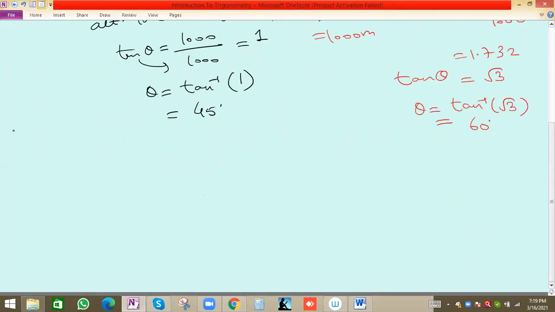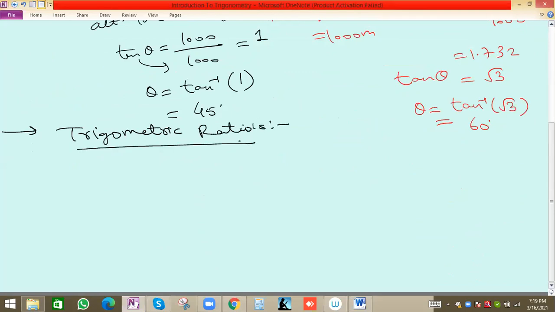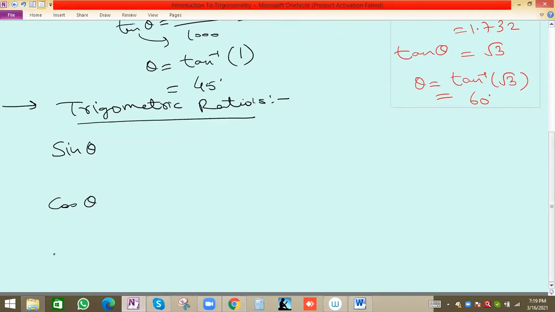Next one we'll see. We call it trigonometric ratios, because we have more than one. Ratio means the same quantity we divide. So we have 6 trigonometric ratios. Sine is there, sine theta we can take, or sine x, or sine A, sine B. Then we have cos theta, then tan theta, and then after that we have 3 more.